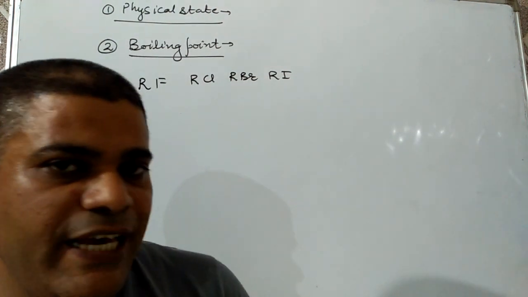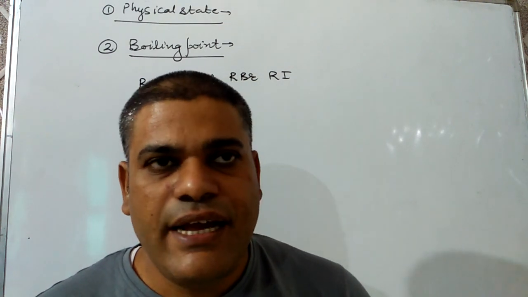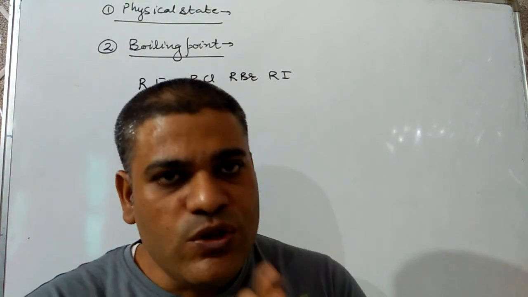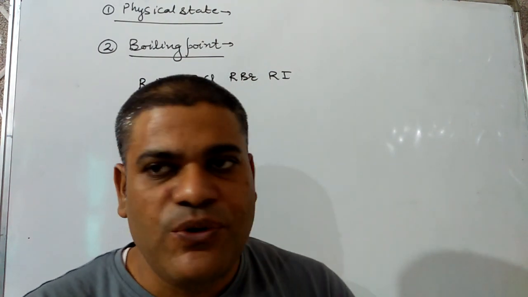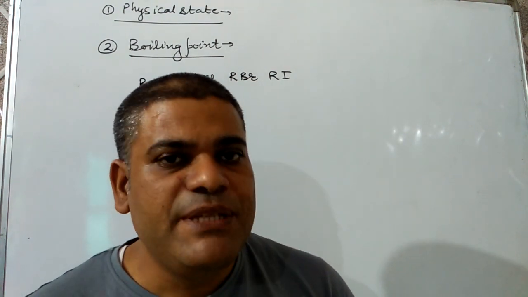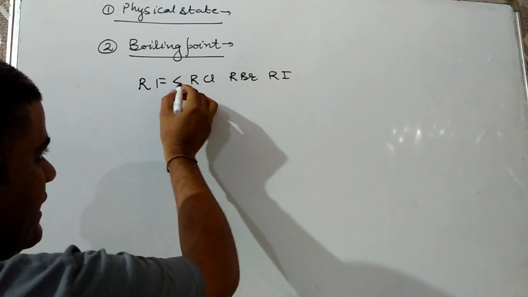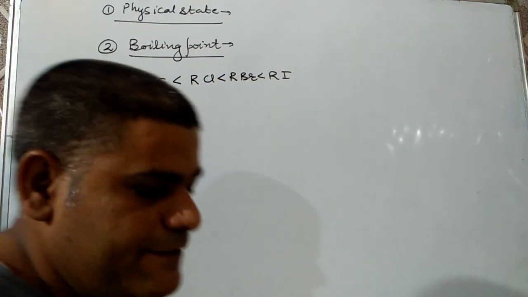Here we have to see the extent of van der Waals forces, which depend on the surface area. So larger the surface area of the molecule, stronger the intermolecular attraction, hence higher the boiling point. So the order of boiling point should be RF as least, then RCl, then RBr and then RI.